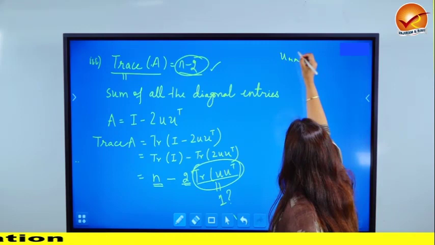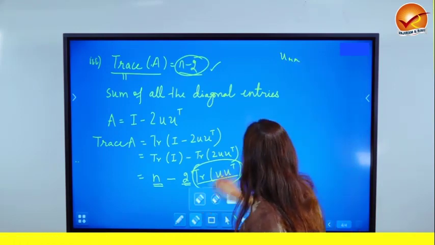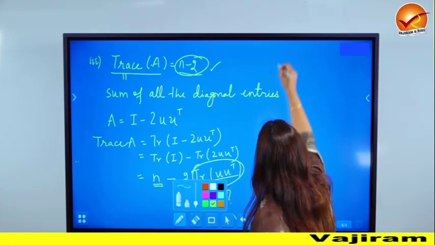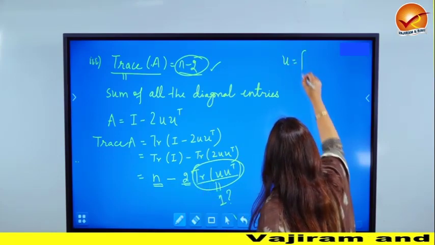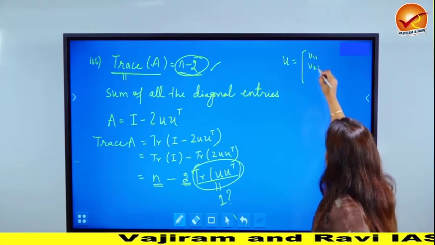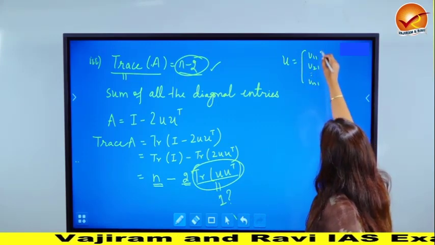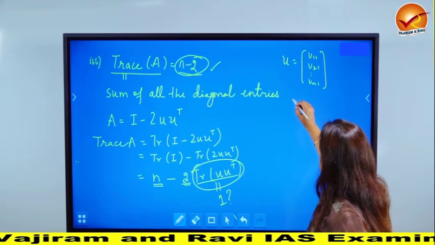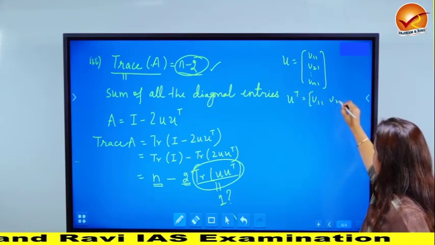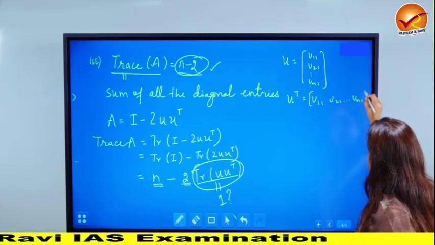So U was nothing but U11, U21, dot dot dot till UN1, and U transpose was U11, U21, UN1.